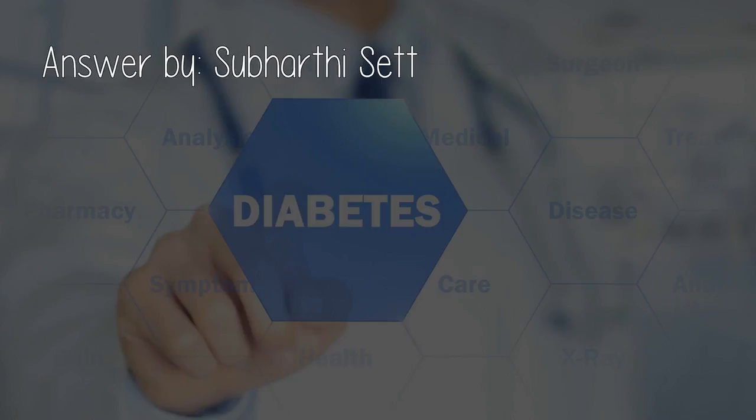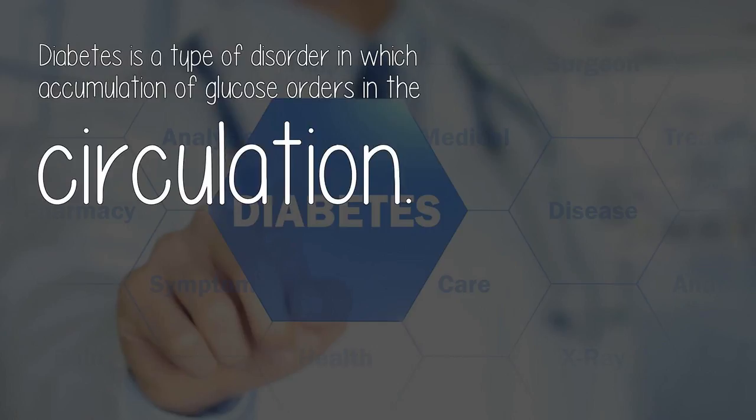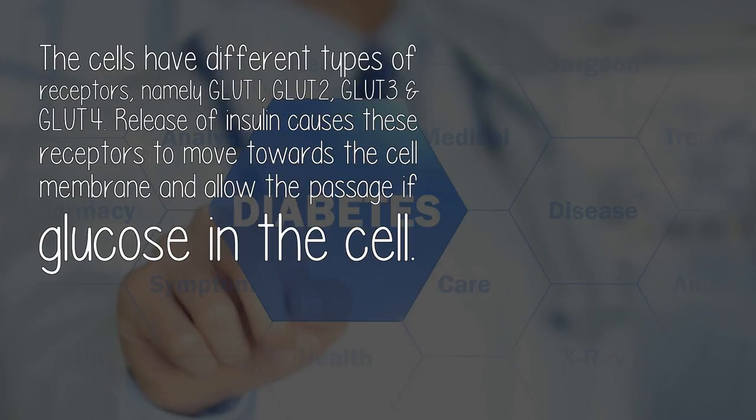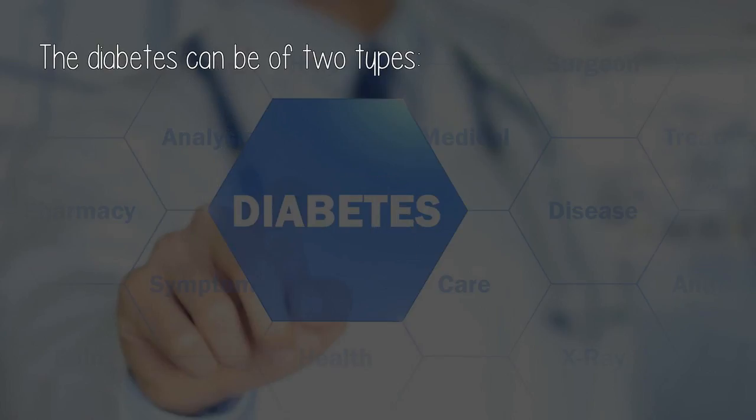Answer by Subhardi Set. Diabetes is a type of disorder in which there is accumulation of glucose in the circulation. The blood sugar level is controlled by the hormone insulin, which is secreted by the pancreatic cells. The glucose uptake by the cell occurs due to this hormone. A high level of insulin indicates a fed state. The cells have different types of receptors, namely GLUT1, GLUT2, GLUT3 and GLUT4. Release of insulin causes these receptors to move towards the cell membrane and allow the passage of glucose into the cell. Diabetes can be of two types.